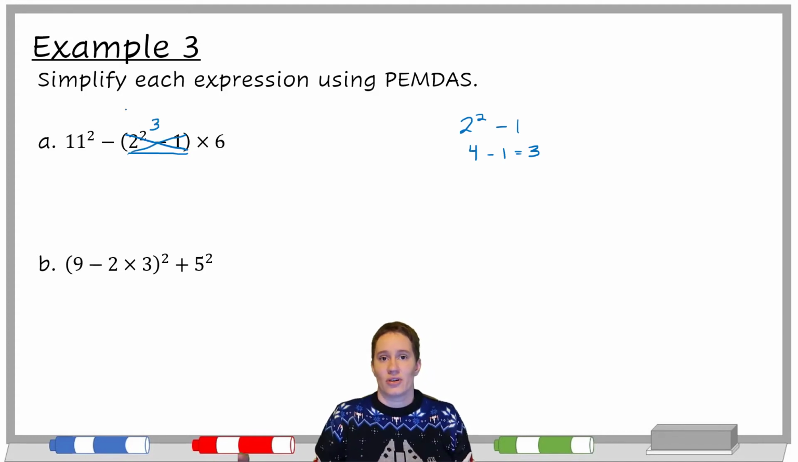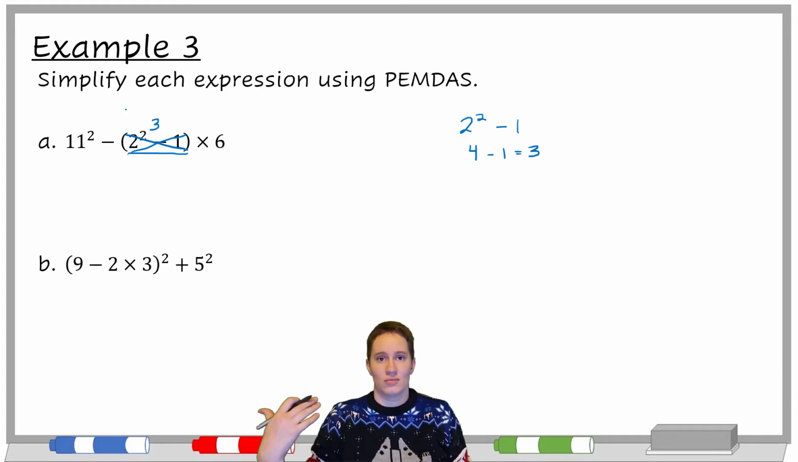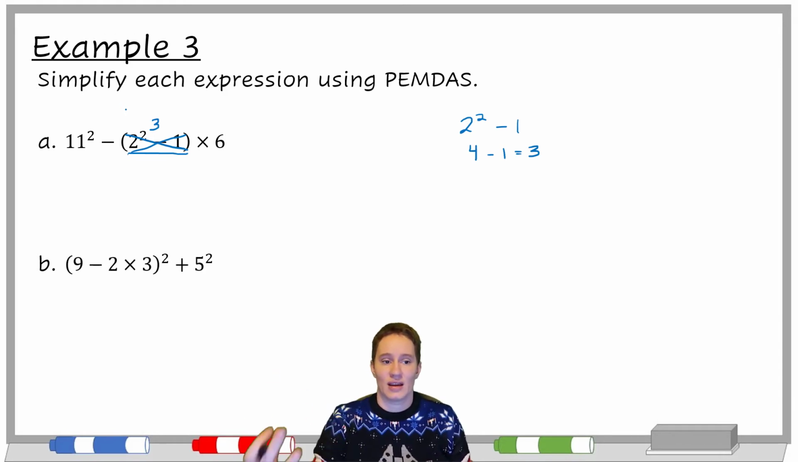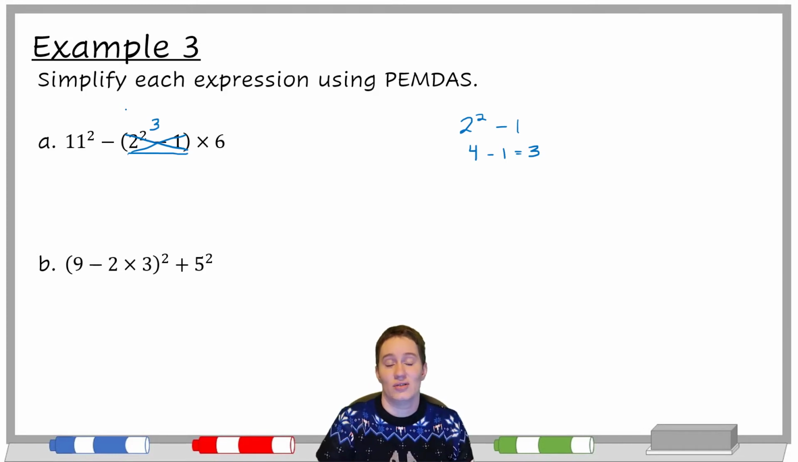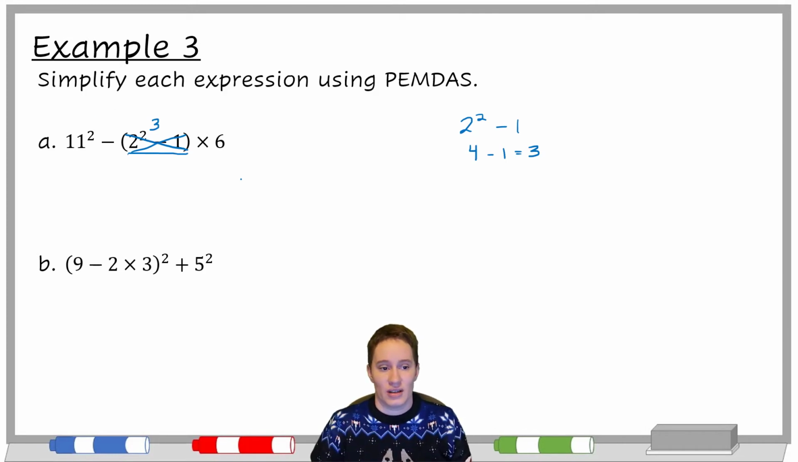Okay, but then I have to start over and say, I got rid of parentheses, what's next? Exponents. So even though I did the exponent inside the parentheses, I still need to do the exponent here on 11 as well.